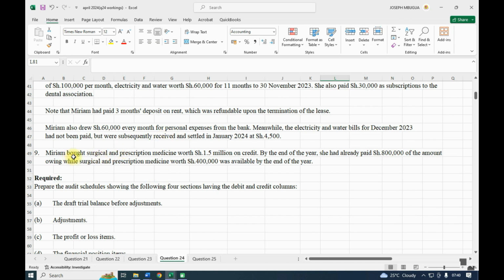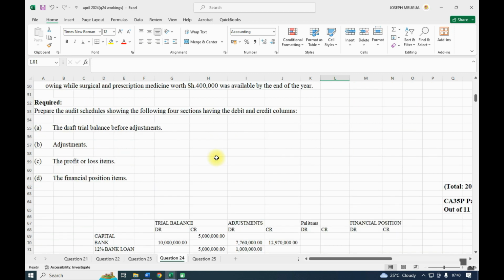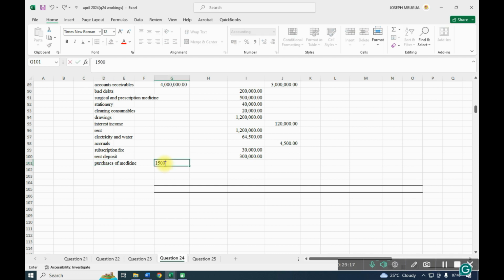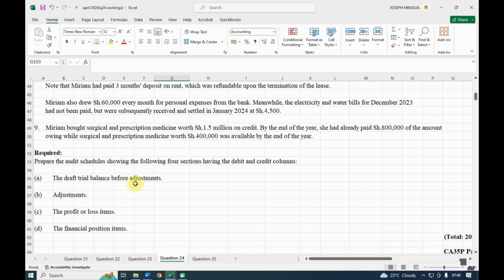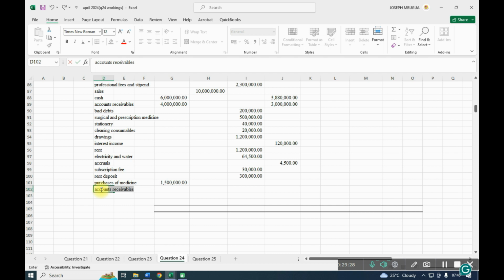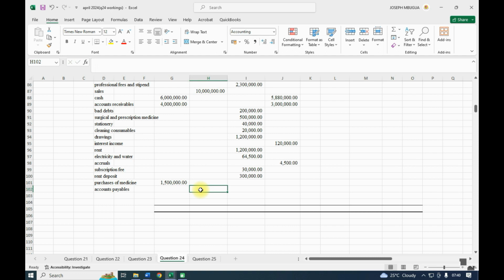Another part of drawings. Miriam bought surgical and prescription medicine of 1.5. So we have purchases. Purchase of medicine of 1.5. I can put it under the main trial balance, 1.5, and out of 1.5, it was on credit. So accounts payable of 1.5.